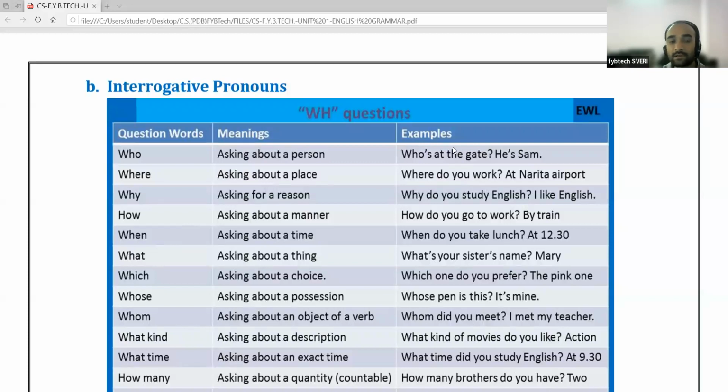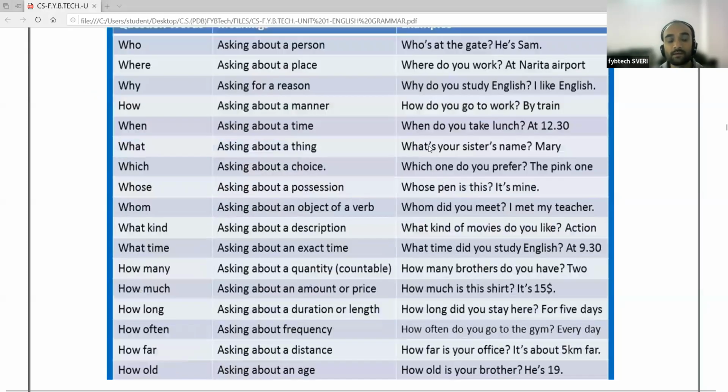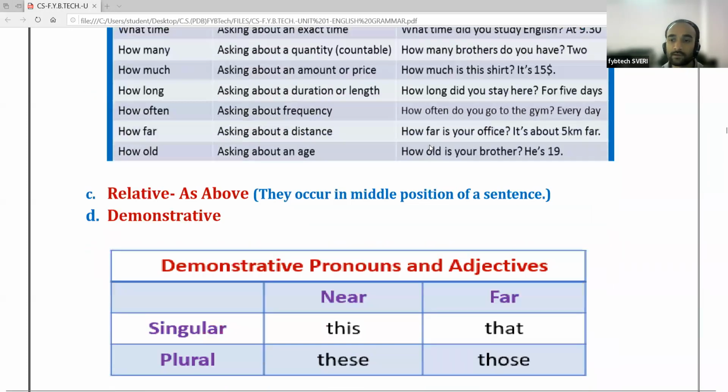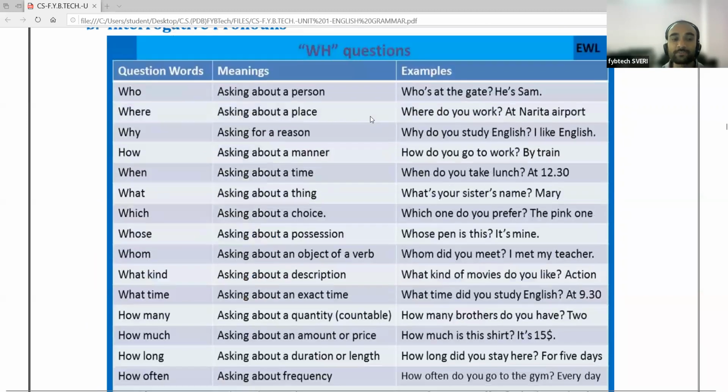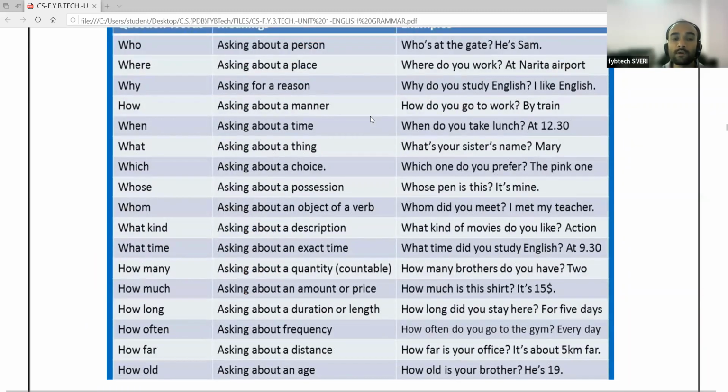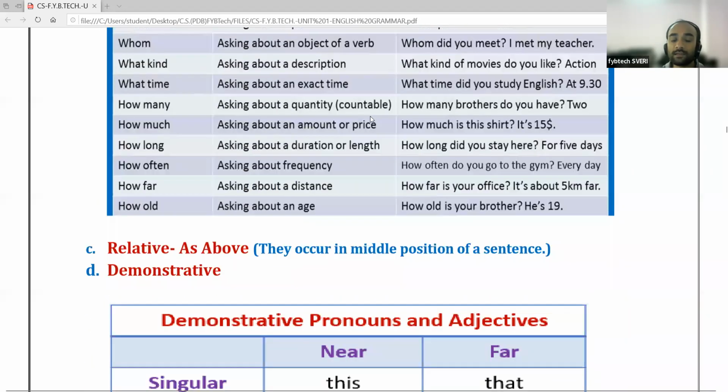For example, who, where, why, how, when, what, which, whose. Okay, so these are the interrogative pronouns. Also, I have to make it clear that interrogative pronouns like what, who, which, whose, whom, what kind of, these are the interrogative pronouns.